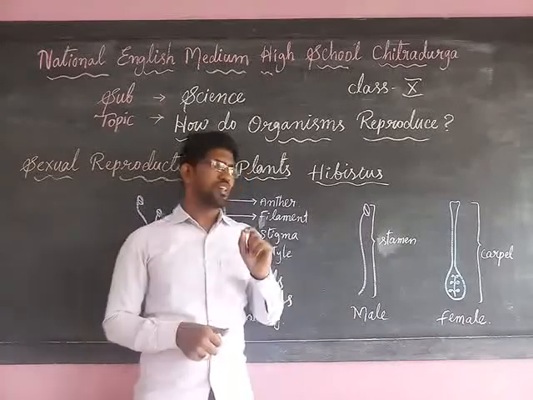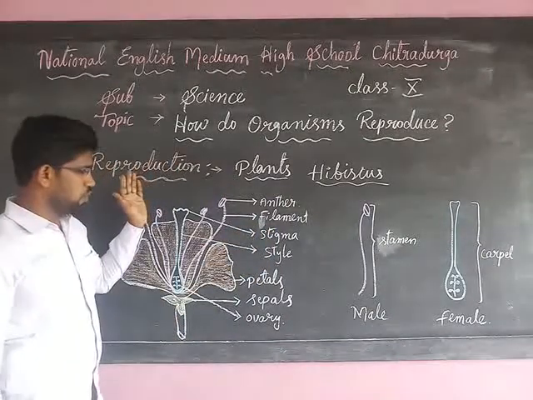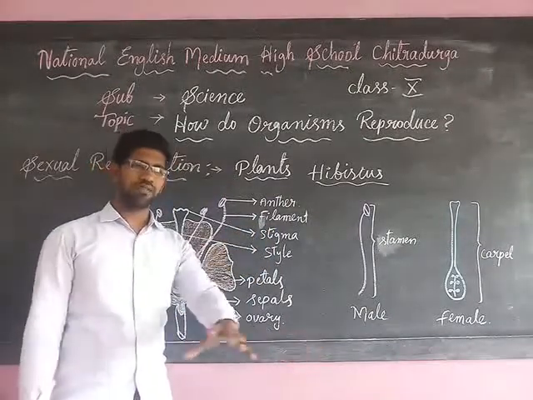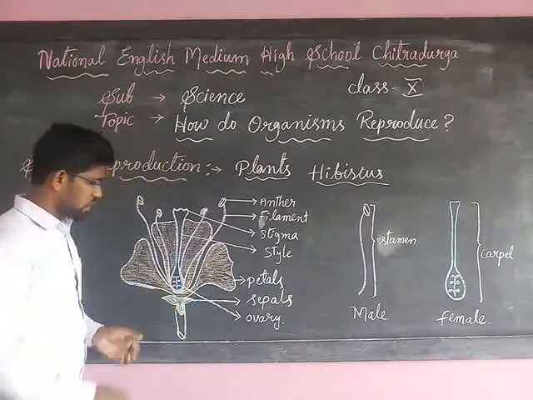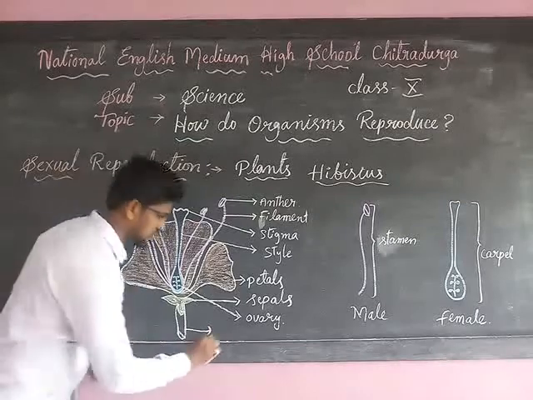Understood? In this one we are taking the example of a bisexual flower, in which both the male and female parts are present. Let me have the parts of the flower. First, the lower part which is attached to the plant is called the stalk.